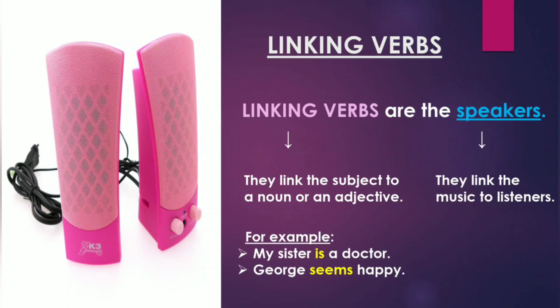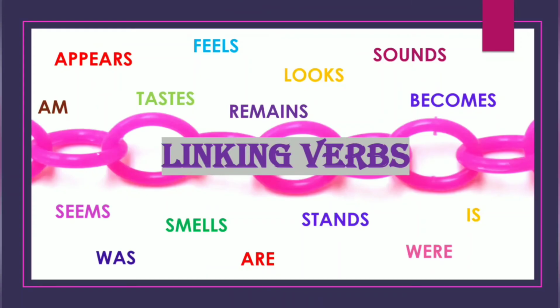So, the verb is acting as a linking verb is trying to establish a connection between the subject and a noun. Likewise, in the second sentence, the verb seems is acting as a linking verb, thereby linking the subject George to an adjective happy. Here are some more examples of linking verbs.